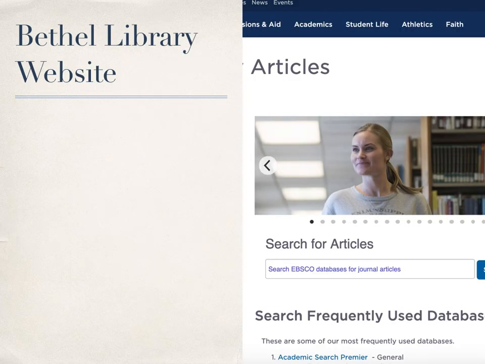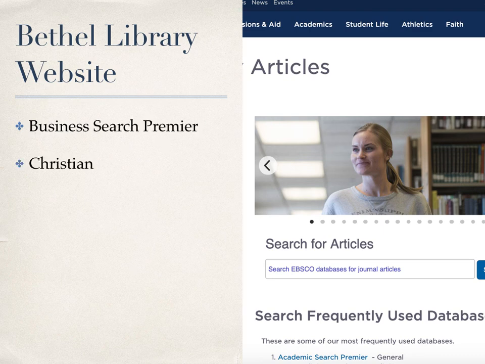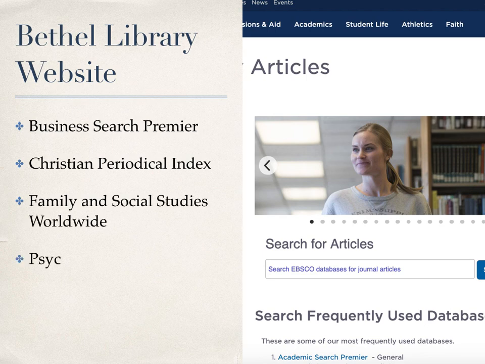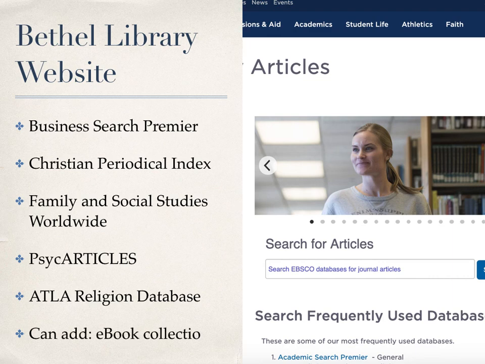As you turn to access the Bethel Library website, it will be important to choose well from the databases for the particular research you're doing. For literature review in the social sciences directed toward ministry leadership, the following databases will likely be helpful to you: Business Search Premier, Christian Periodical Index, Family and Social Studies Worldwide, Psych Articles, ATL Religion Database, and then I sometimes add ebook collection just to see the books that are available to me online through the Bethel Library.